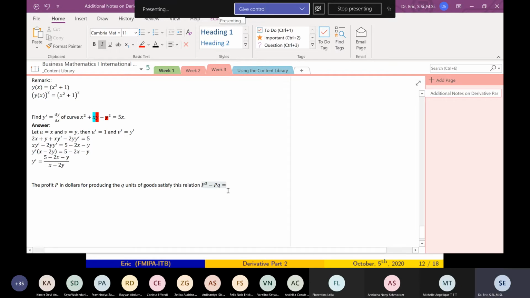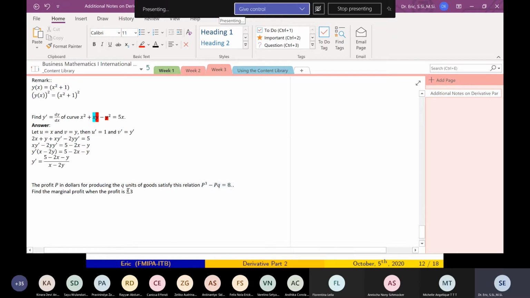Find the marginal profit when the profit is, let's see, 2 and the quantity is 3, what do I have? 2 cubed is 8. This is how you make a problem. 8 minus 2 times 3, not good.